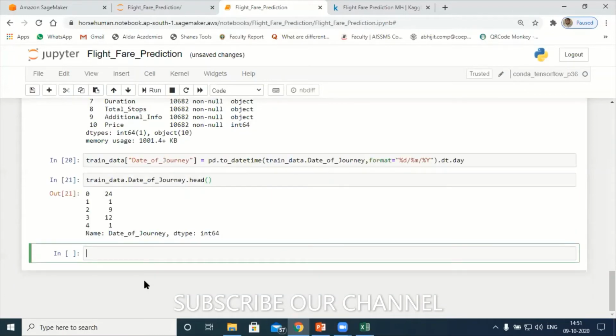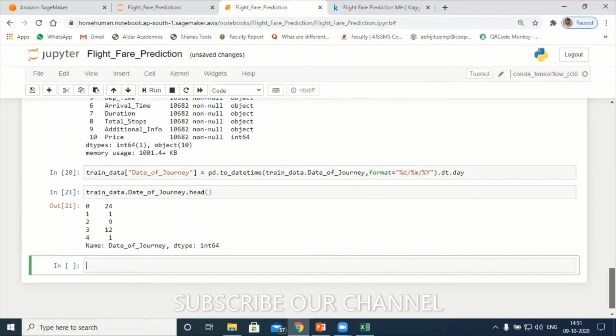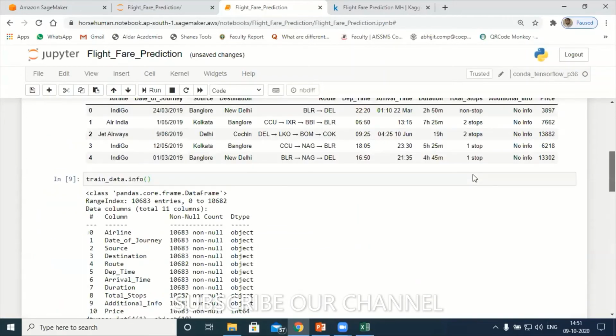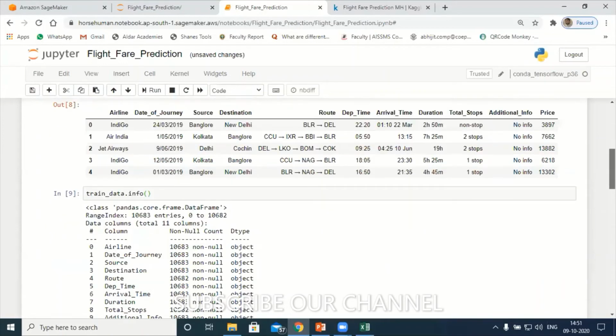Have a look on this. Hello, participants. Yes, sir. It's showing 24, 9, 12, 1. Where is my data? It's showing 24 1 9 12. It's taking only the day. Only the dates it's showing.